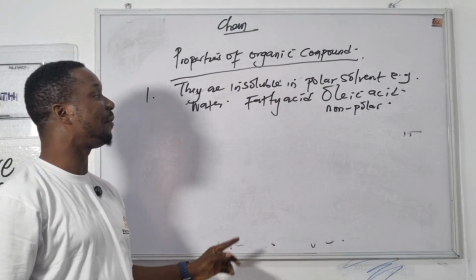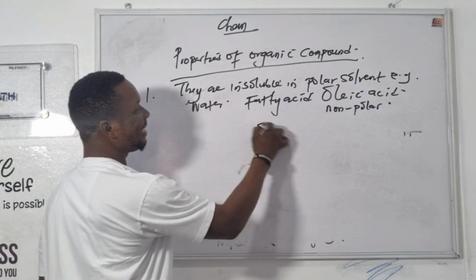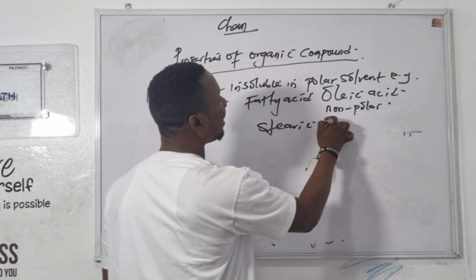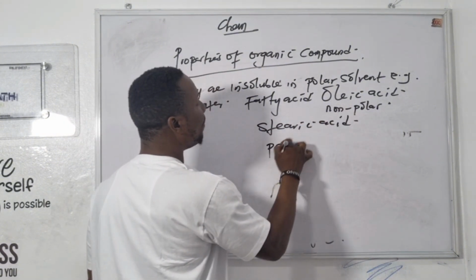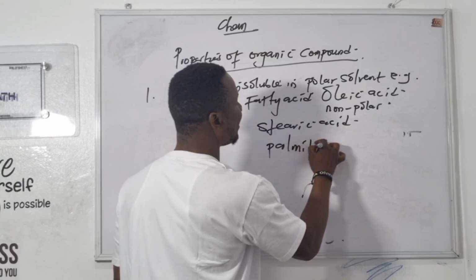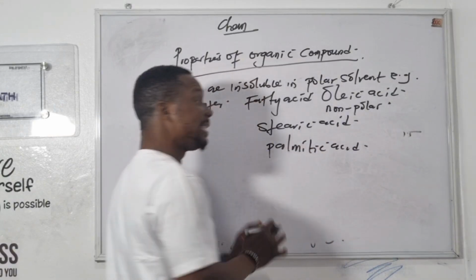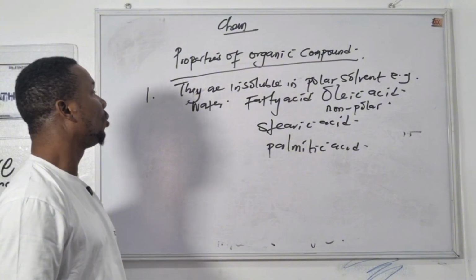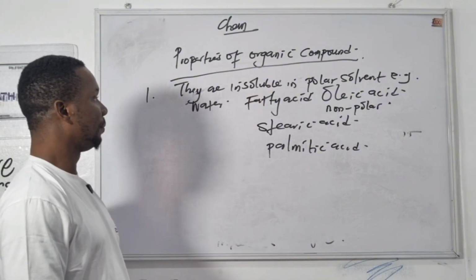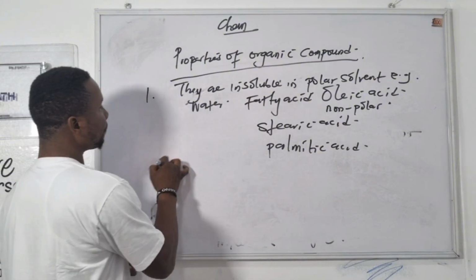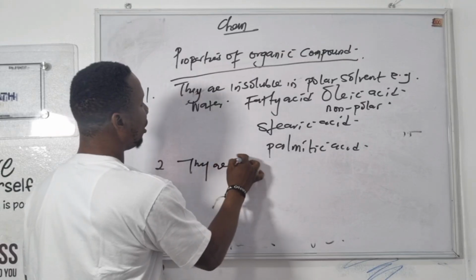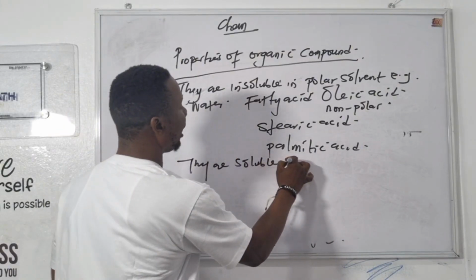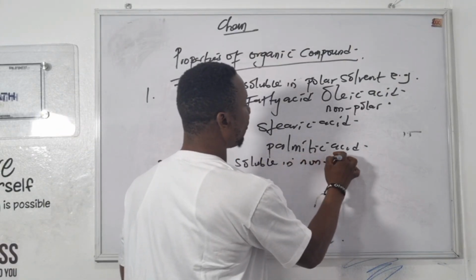Unlike saturated fatty acid, like stearic acid, we have the palmitic acid. All these are examples of organic compounds. They cannot dissolve in water, so they are insoluble in water. Okay, number two, they are soluble in non-polar solvent.